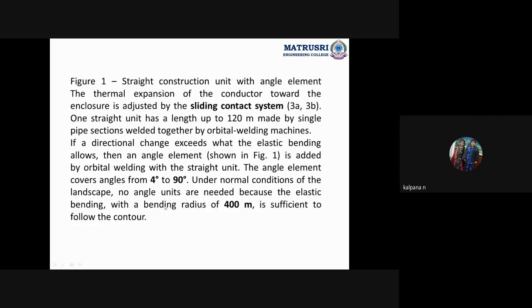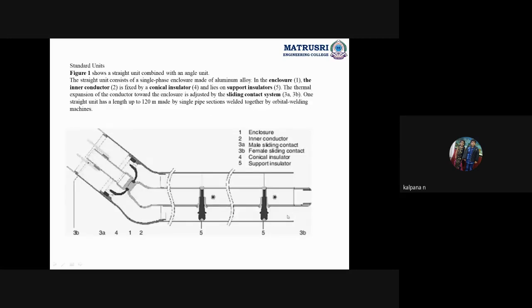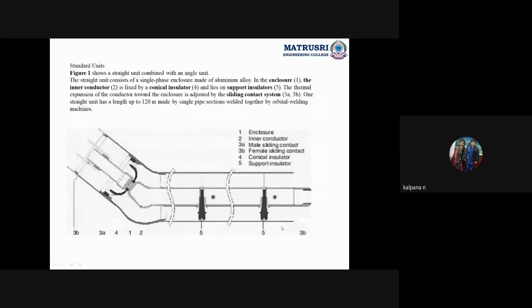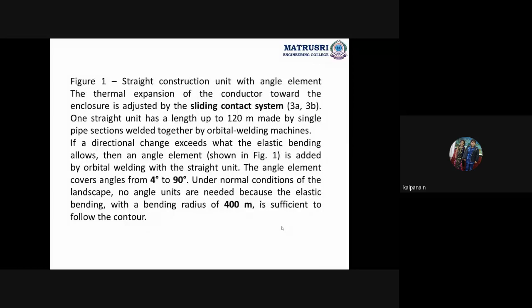Sorry, this is the construction of GIL. The middle one is a pipe and this will be the conductor. Okay, these are the conical insulators, supporting insulators, and the particle trap here. This is the particle trap. The above two lines are the inner pipe, and this is the outer pipe. Okay, this is the explanation of that figure.